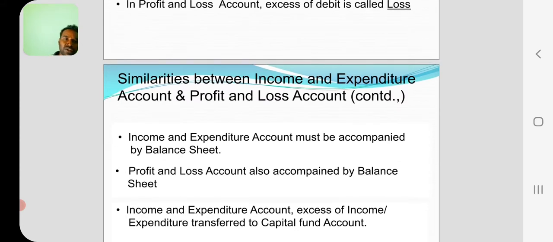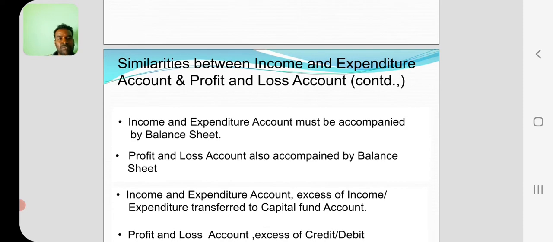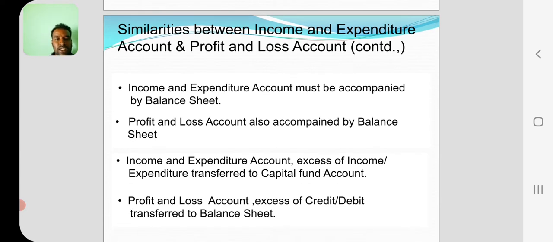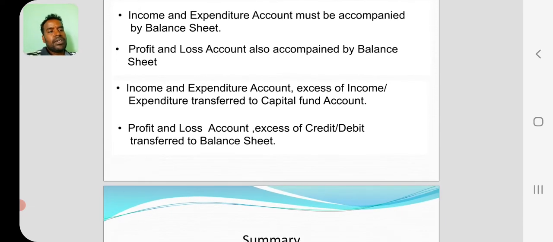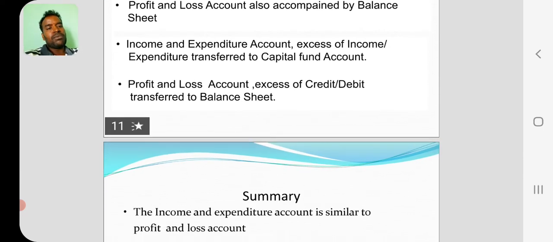Income and expenditure account must be accompanied by a balance sheet. Profit and loss account is also accompanied by a balance sheet. After preparing income and expenditure, we have to prepare the balance sheet. After preparing the profit and loss account, we have to prepare the balance sheet. In income and expenditure account, the excess of income or expenditure is transferred to the capital fund. In profit and loss account, the excess of credit or debit is transferred to the balance sheet.